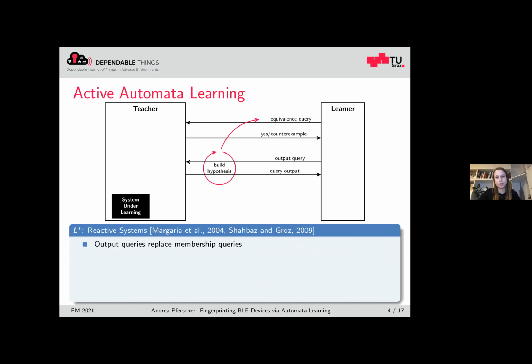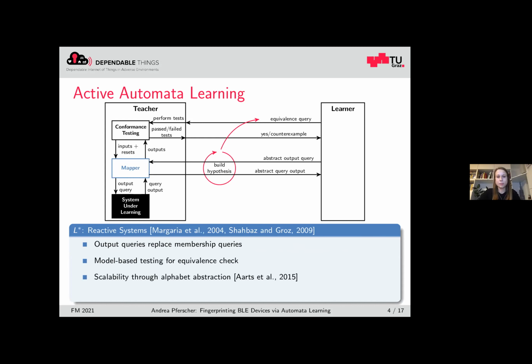This approach has been extended for reactive systems. So instead of asking whether a word is part of the language, we provide an input sequence, and the teacher provides us the corresponding output sequence. In practice, you cannot assume a perfect teacher which can answer these equivalence queries. So we replace these equivalence queries by conformance testing. Furthermore, it's not possible to consider the whole input alphabet for many systems under learning. That's why we introduce a more abstract input alphabet, which is then translated by a mapper component to concrete inputs that can be executed on the system under learning. In this case, we learn a model on a more abstract level.